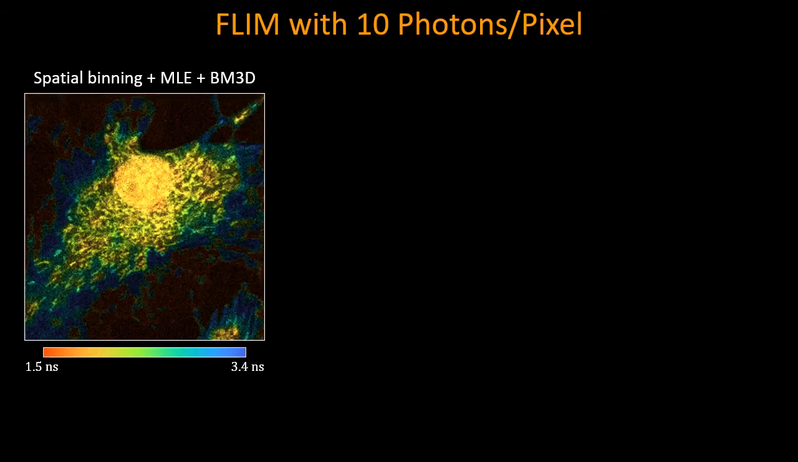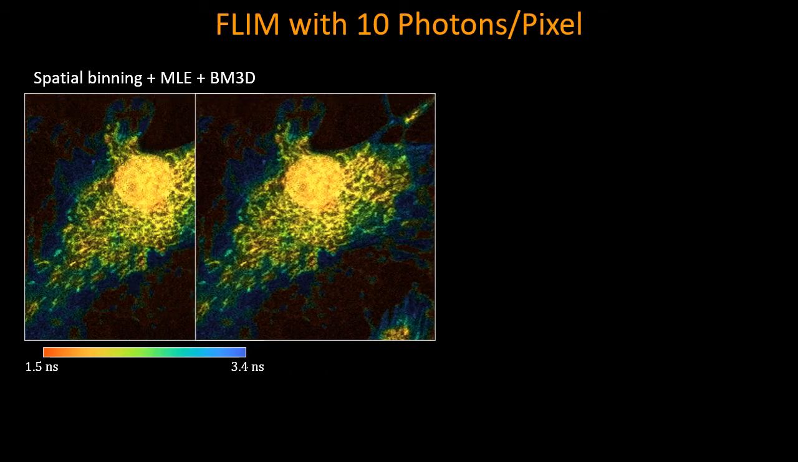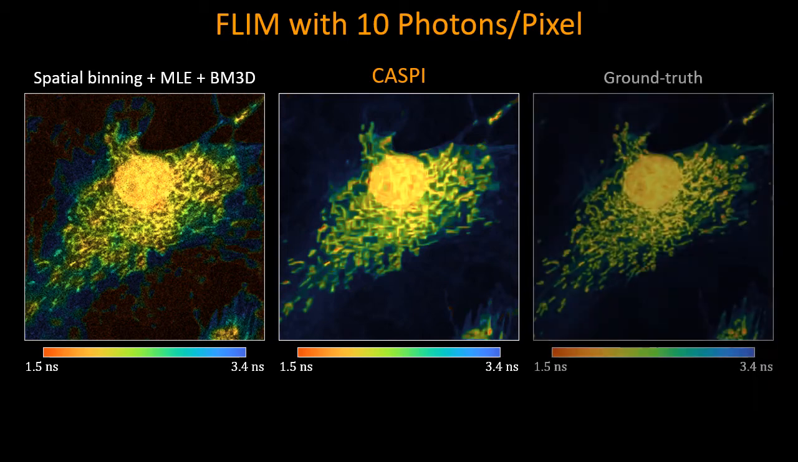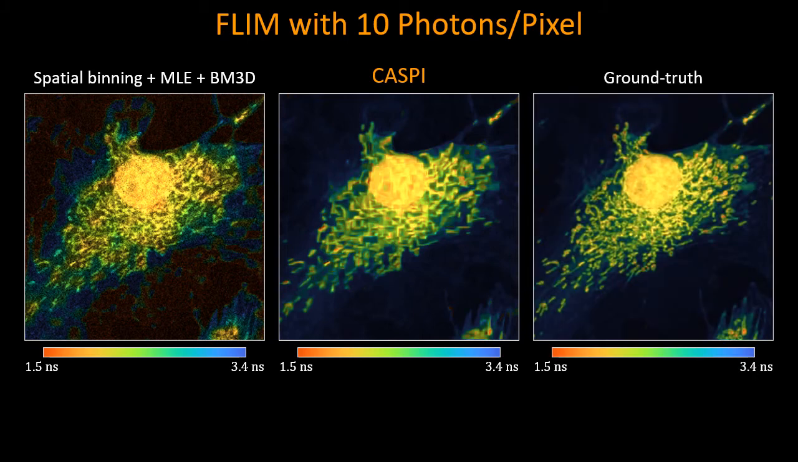We now show results of CASPI with fluorescence lifetime imaging microscopy, or FLIM. Here is a fluorescence lifetime image obtained with roughly 10 photons per pixel and processed with gold standard maximum likelihood estimation and state-of-the-art BM3D denoising. Here's a lifetime image obtained using CASPI. Even with as few as 10 photons per pixel, CASPI enables reliable lifetime estimates much closer to the ground truth than state-of-the-art approaches.